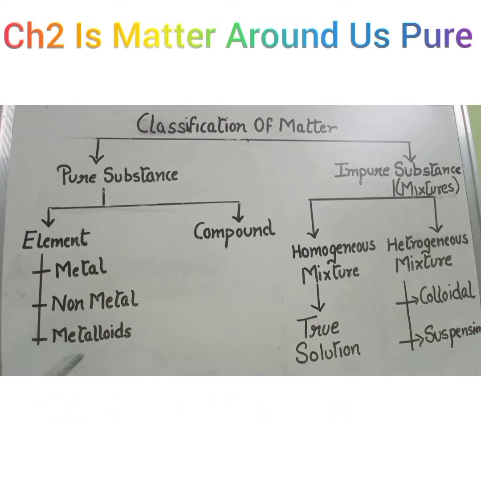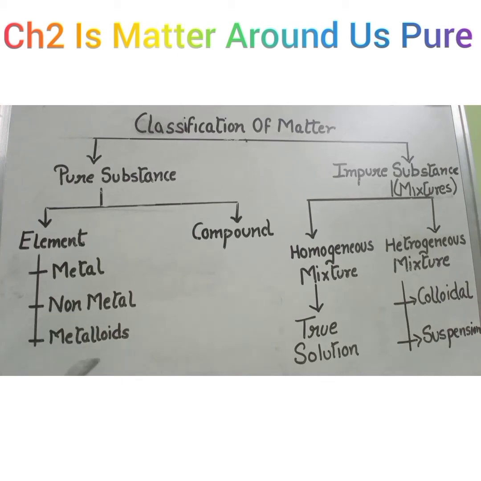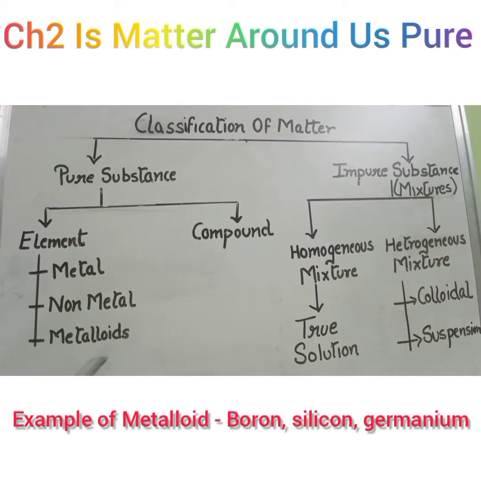Whereas metalloids are those elements which have the properties of metals as well as non-metals. We can say that they are intermediate between metals and non-metals. The metalloids are elements which resemble metals as well as non-metals in properties, and these are also known as semiconductors. For example, boron, silicon, germanium.